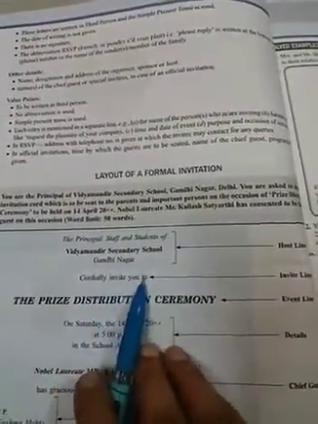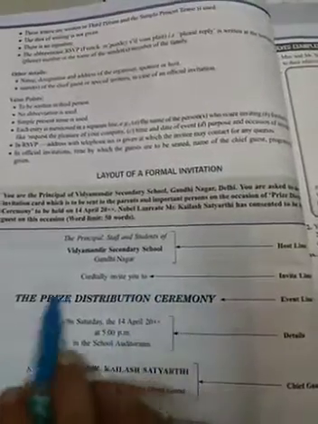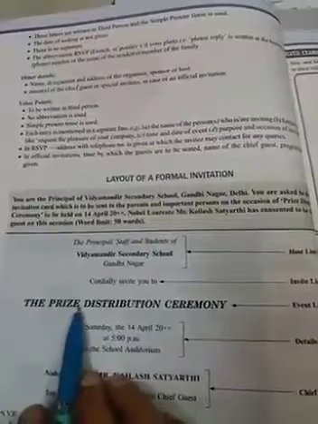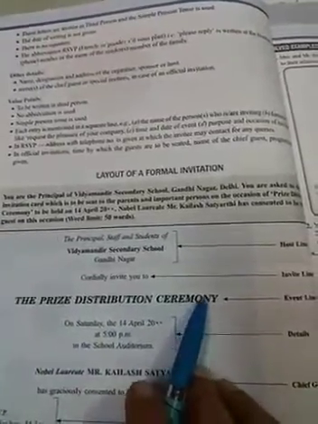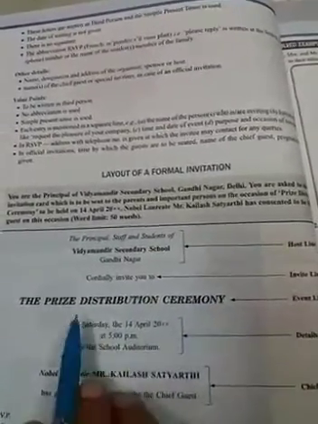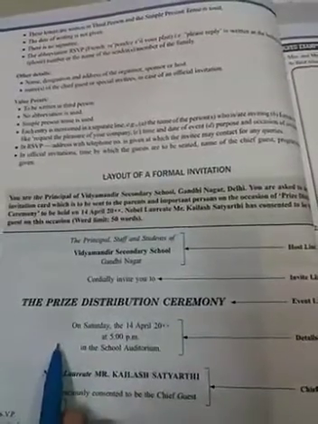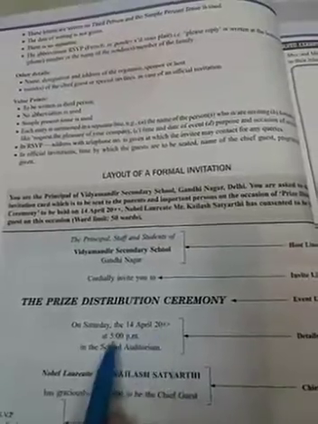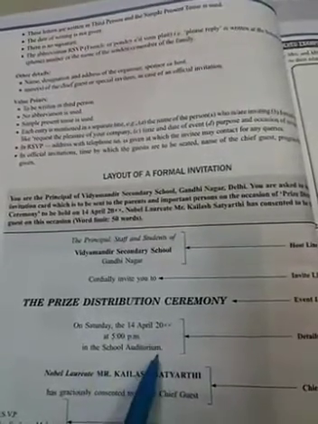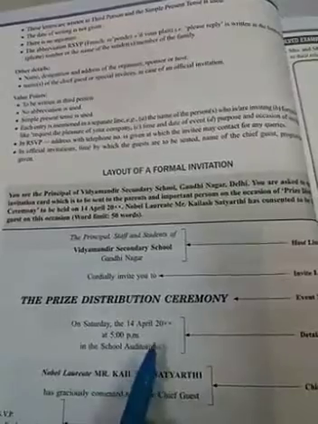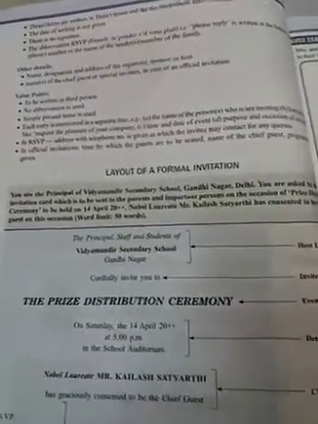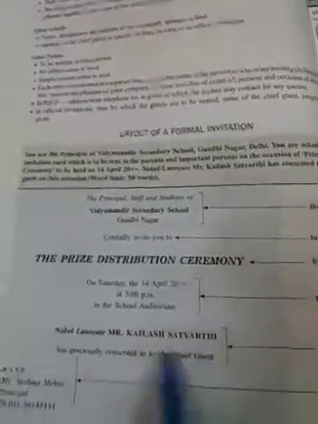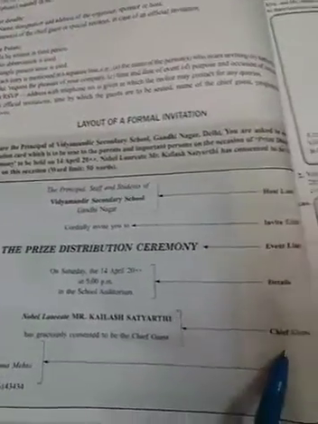Cordially invite you. The occasion is written in capital and bold letters: the prize distribution ceremony. That is the event line. Then the details: the date, where, and time. On Saturday, the 14th April, at a given time, in the school auditorium. We have to write the proper venue during the invitation.